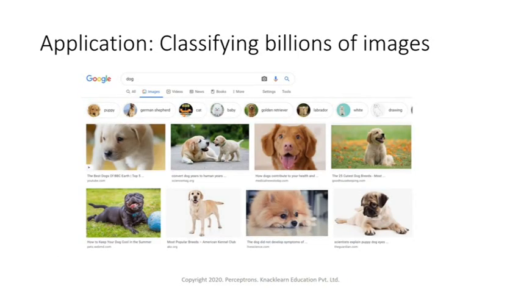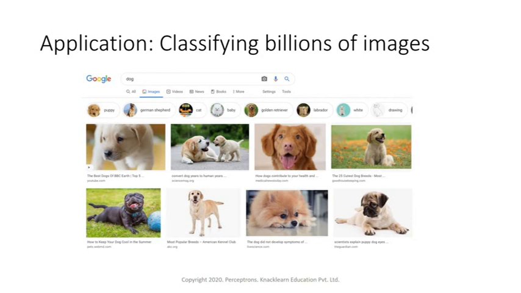Now we'll discuss the various applications of AI. The first one is classifying billions of images. How is Google able to classify so many images? Suppose you go to Google search and type dog. Here I have typed dog, and it shows me all the pictures of dogs. So how is it able to classify?